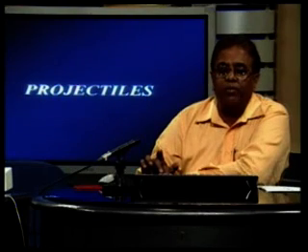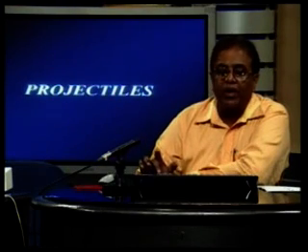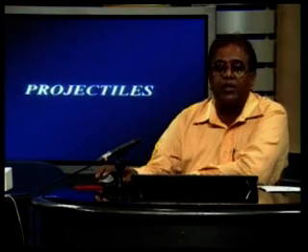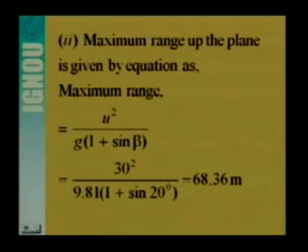And the maximum range we can calculate from this expression. The maximum range up the plane is given by u square by g divided by 1 plus sine beta. Here u is given as 30 meter per second, g is 9.81, and beta is 20 degrees, so 1 plus sine 20. So this is 68.36 meter. It is the maximum range.